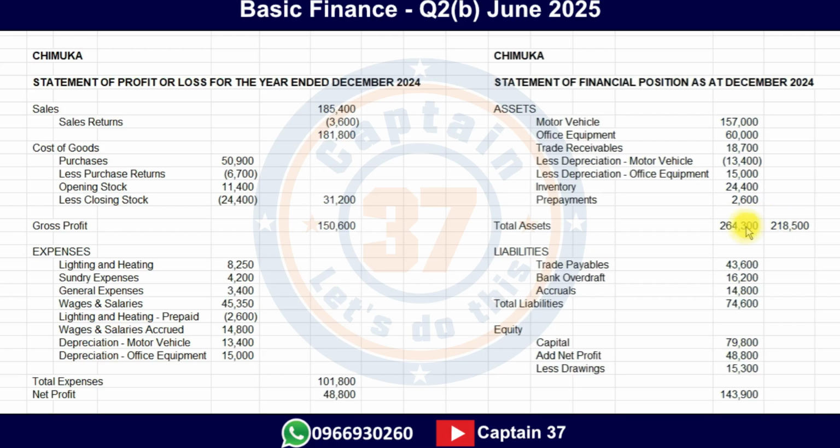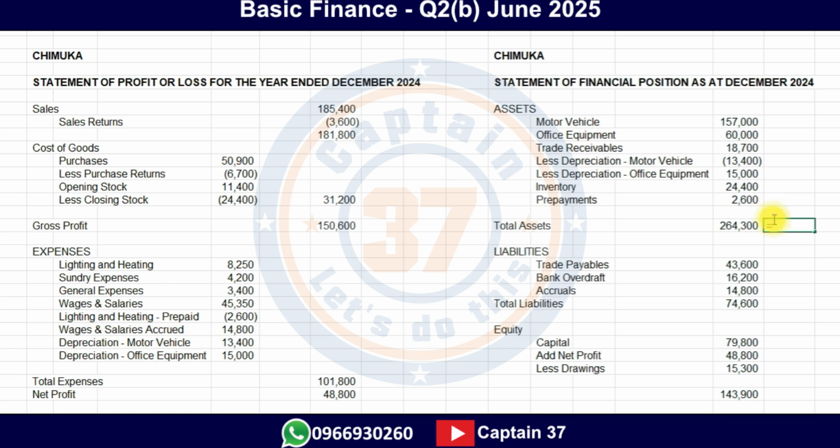So remember, what are we trying to do? We want the value of total liabilities, in this case this one, and the value here of our equity to be equal to the value of our total assets. But for now, this is how we came up with this one here. I put it here just for convenience purposes. I'll remove it.